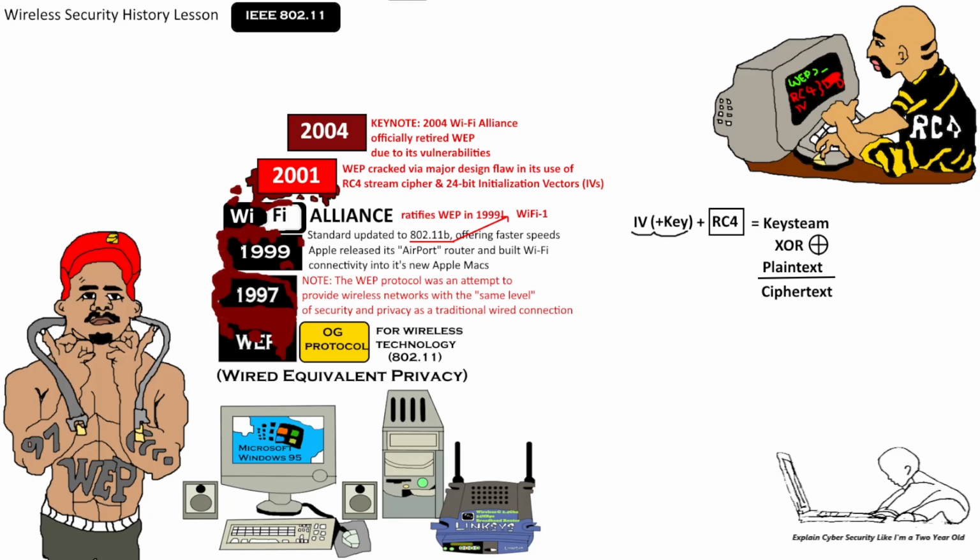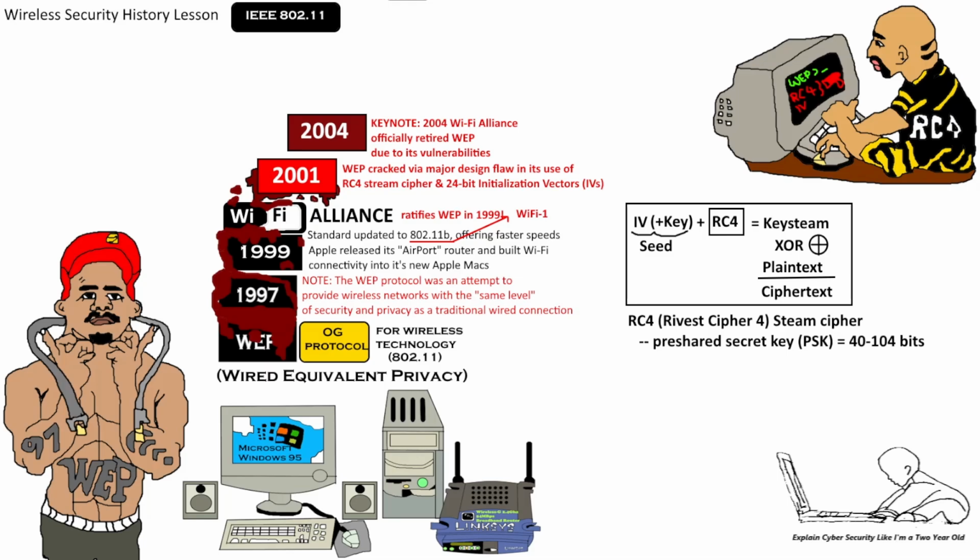Well, actually, if Homeboy was being honest, it was a bit more complicated than that. You see, the IV was seeded with a secret key, known as the Pre-Shared Secret Key, PSK. And this was then combined with the RC4 cipher, which then generated the key stream, as you can see from the algorithm on your screen.